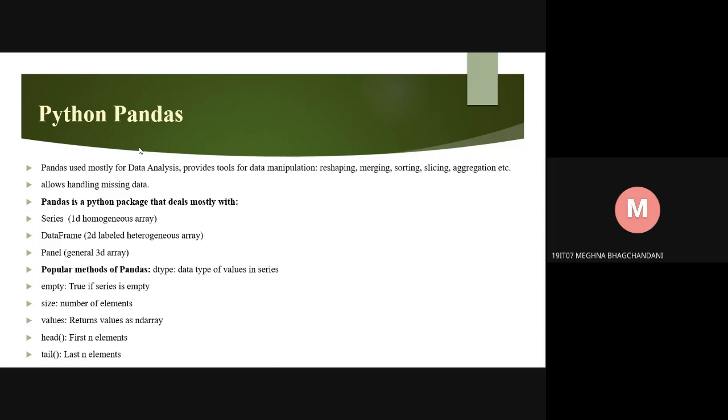And this one is Python pandas. Pandas is used mostly for data analysis. It provides tools for data manipulation, reshaping, merging, sorting, slicing, aggregation, etc. It allows handling missing data. Pandas is a Python package that deals mostly with series, data frame, panel. Popular methods of pandas are dtype, data type of values in series; empty, true if series is empty; size, number of elements; values, returns values as ndarray; head, first n elements; tail, last n elements.